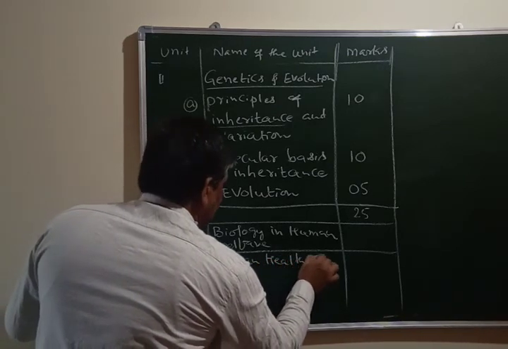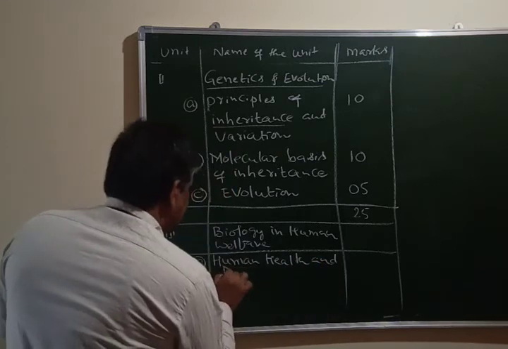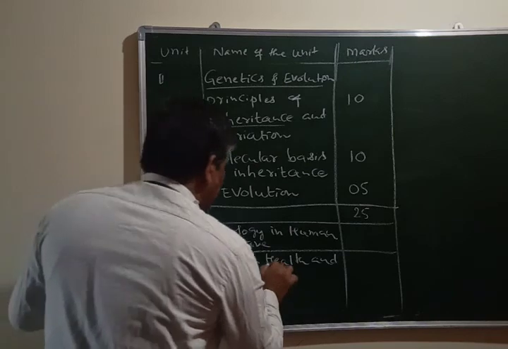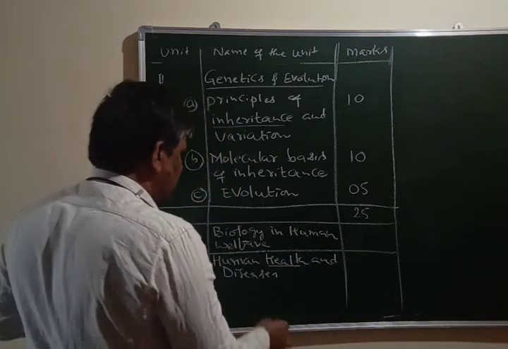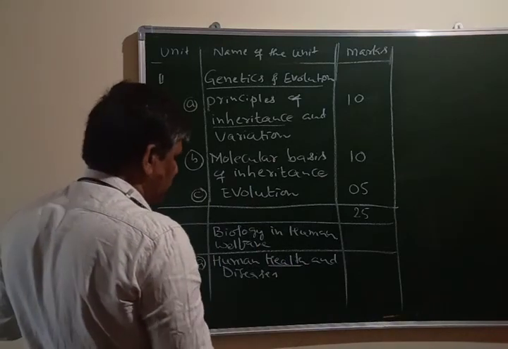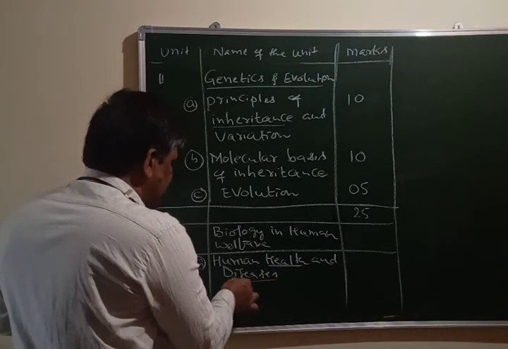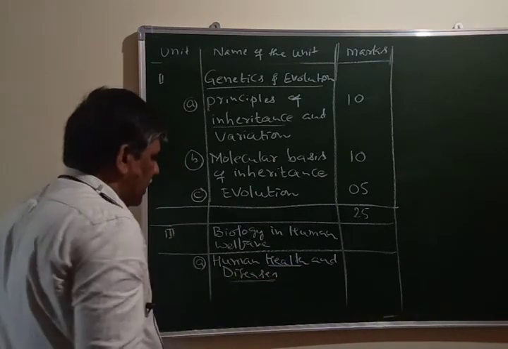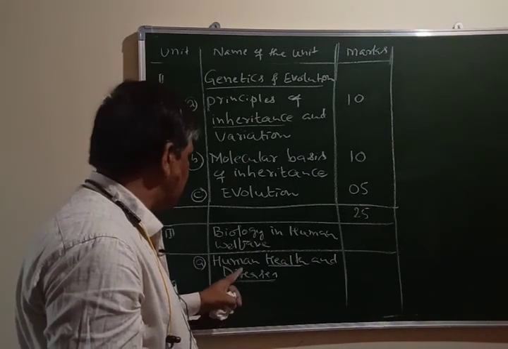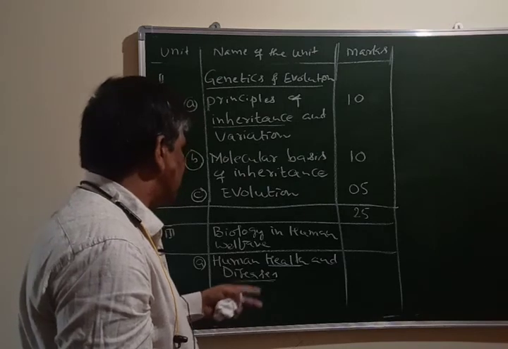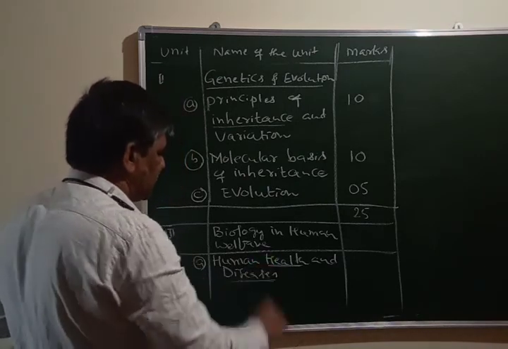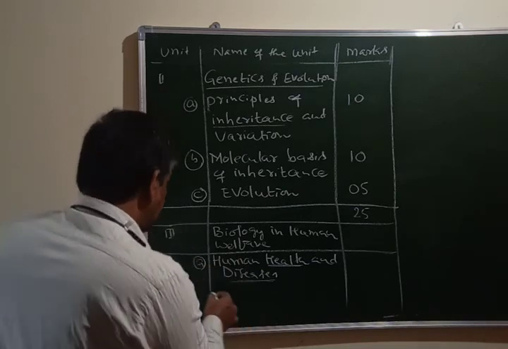It means you have to understand the meaning of health, the conditions necessary to maintain good health, the different diseases which can affect human beings, and how a human being can protect himself by the system known as the defense system. All these things you have to understand in this lesson.